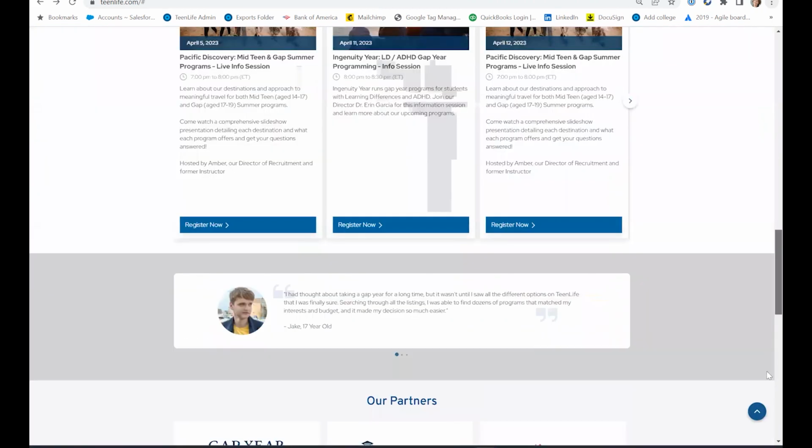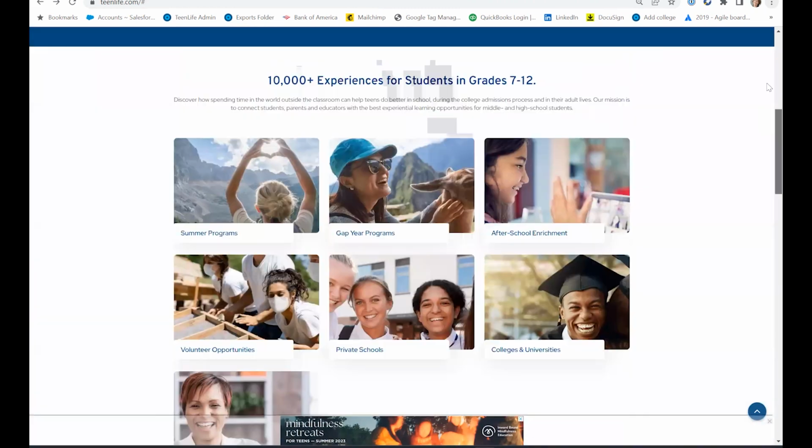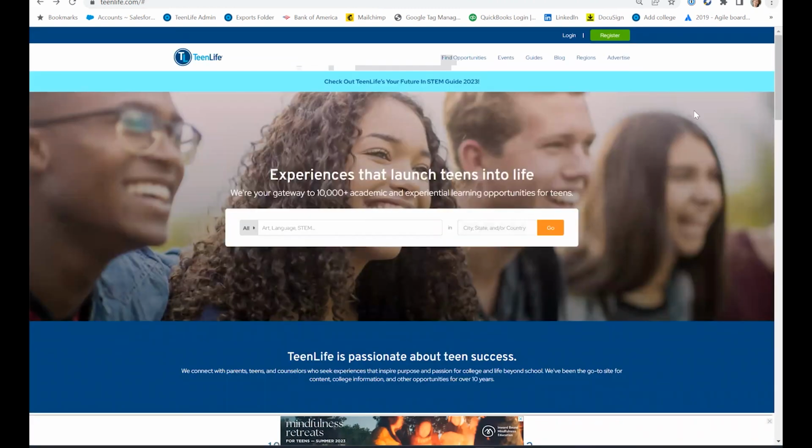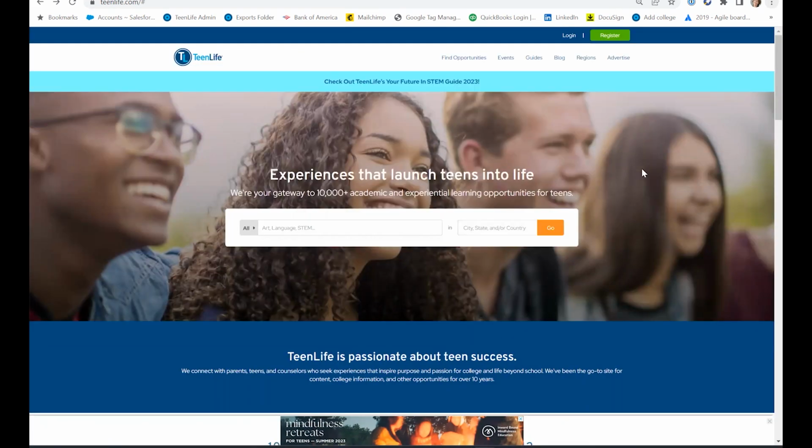What I would recommend that you do is sign up for our newsletter, which is at the bottom of every page, and you'll get an email every time we have a new guide, and you'll be alerted about programs that want to be found. There's a pop-up as well. So I encourage you to dive right in, choose what you want to look for, and start using those filters and keywords.